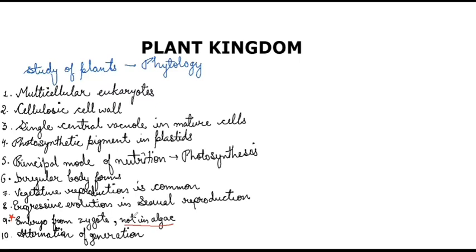So let's start with the classification of kingdom Plantae, which includes basically 5 groups. Let's put the heading kingdom Plantae. And we all know what those 5 groups are. Number 1 is Algae. Number 2 is Bryophyta.